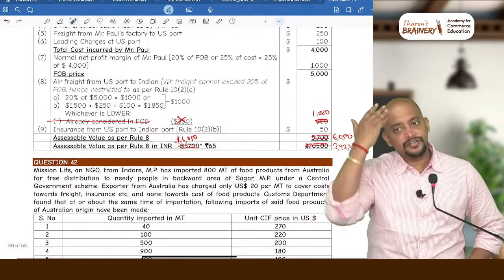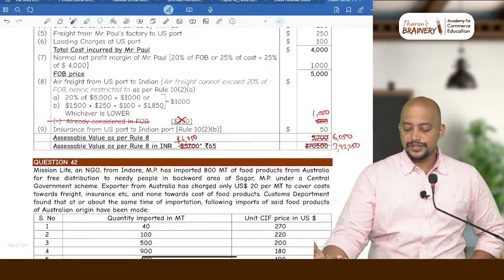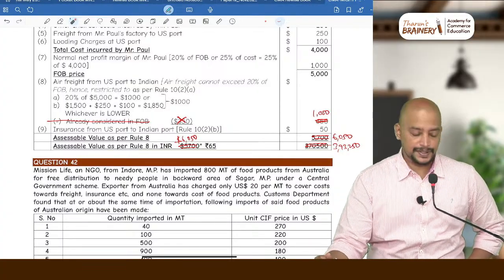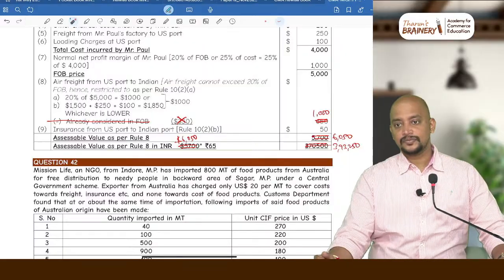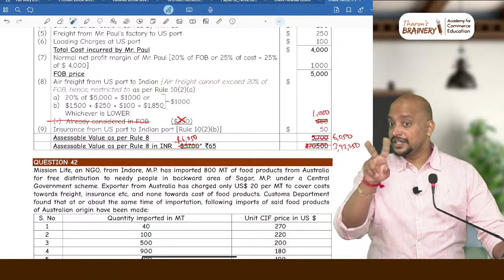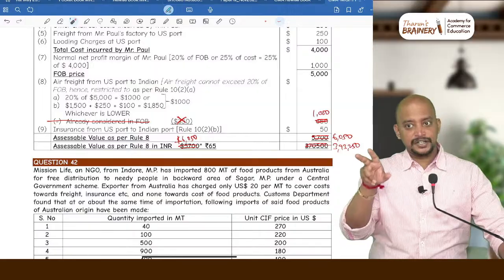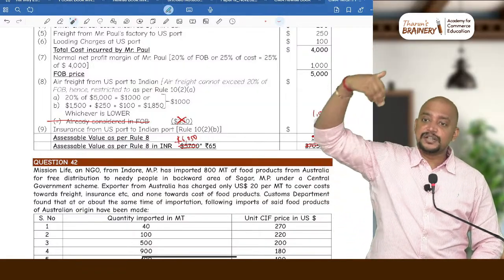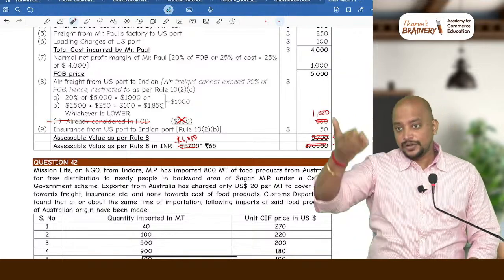If computed value is more, we will go for deductive value itself. Suppose deductive value is only 3,50,000, we go for deductive value 3,50,000. Between these two, computed value and deductive value, we can choose. But before applying these two, identical goods and similar goods should not be satisfied. Then only we will come here.